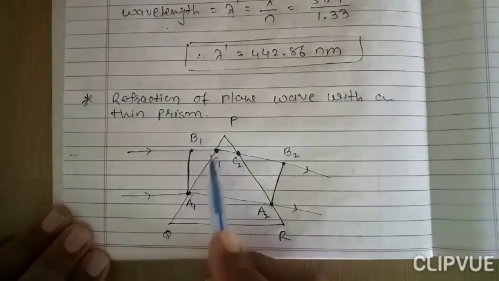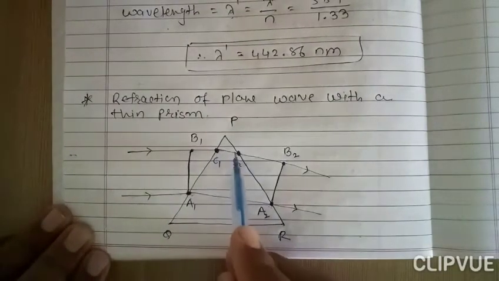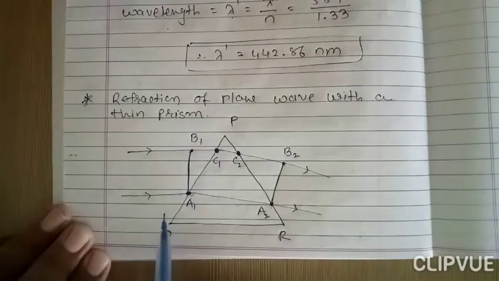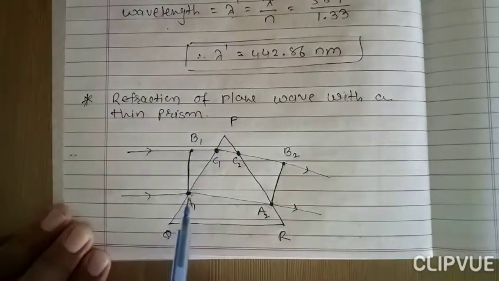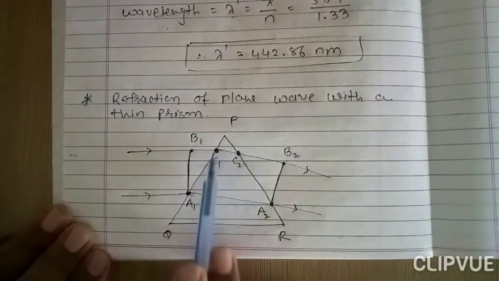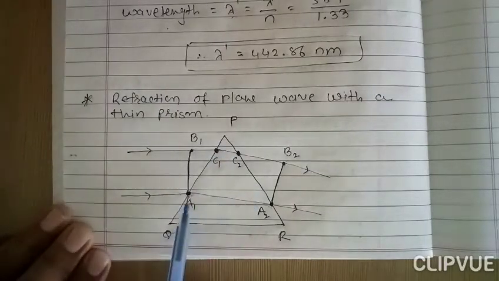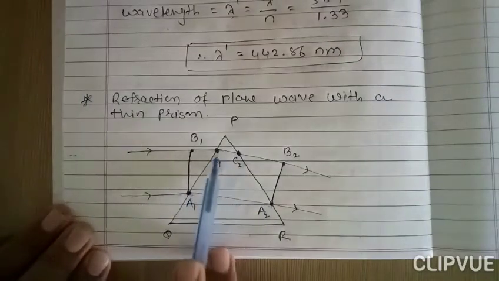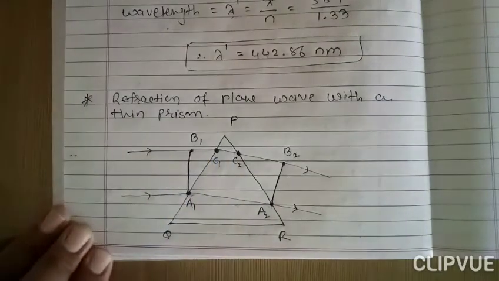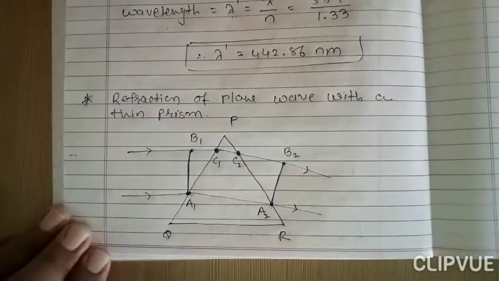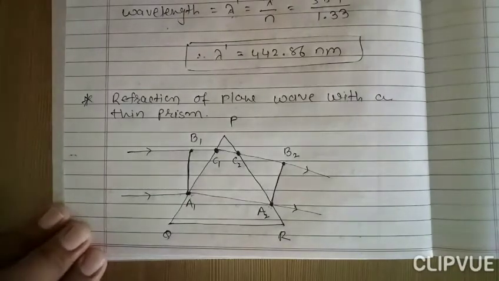Now here we give this point C1 and this point C2. So we can say that here in this thin prism the path A1 to A2 is greater than the path C1 to C2, right? So this is the refraction of plane wave with a thin prism, right?